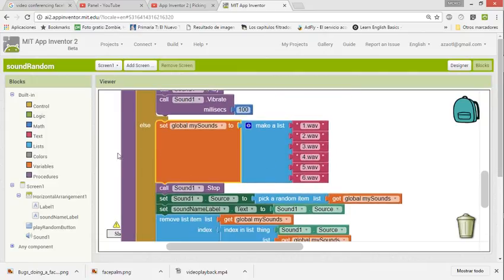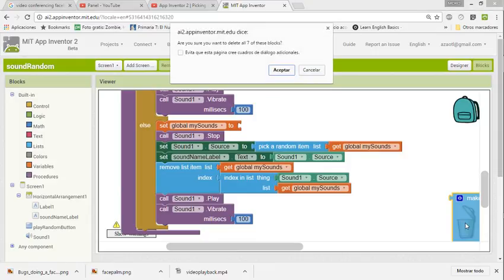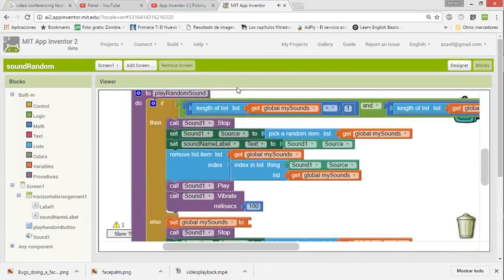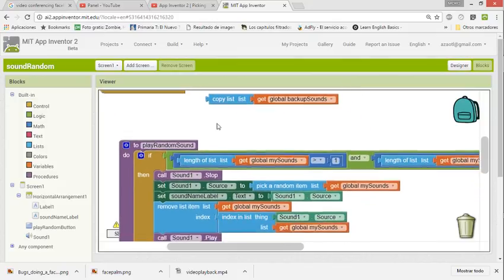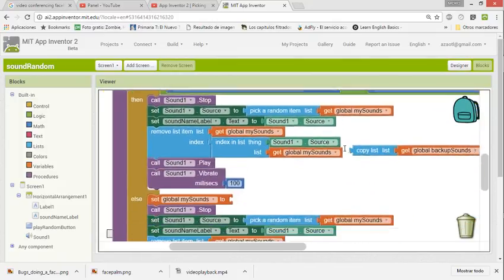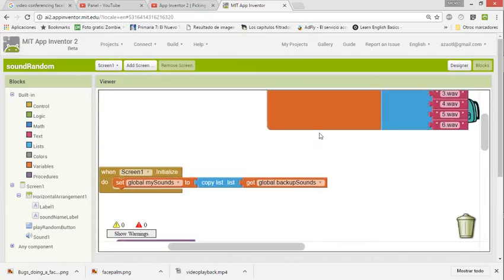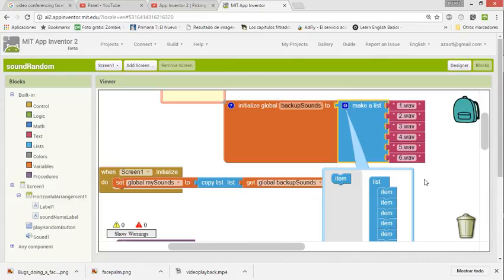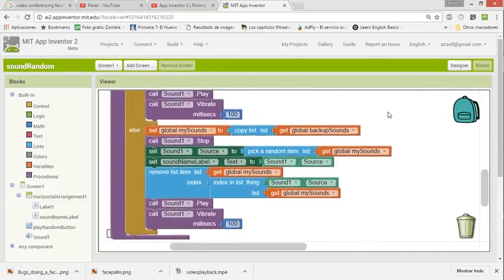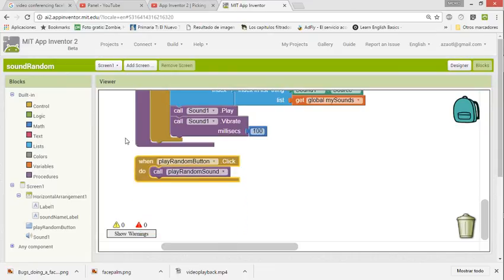Then in here, what happens if this changes? Well, we are going to remove this thing because we're going to copy again the sounds from the backup. Duplicate, and that's it, and we start everything again. If you want to add more sounds, you just add a new sound here, and that's it. And then, of course, you need to insert this here in the play random sound.